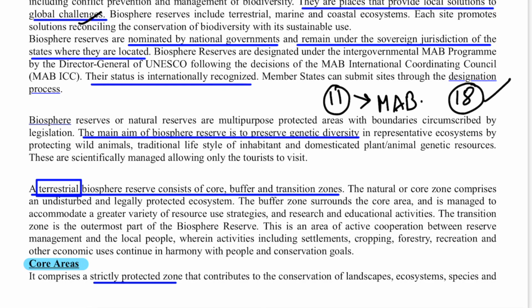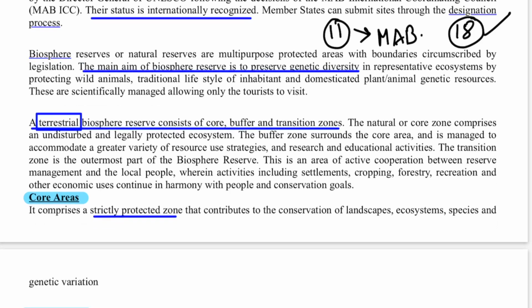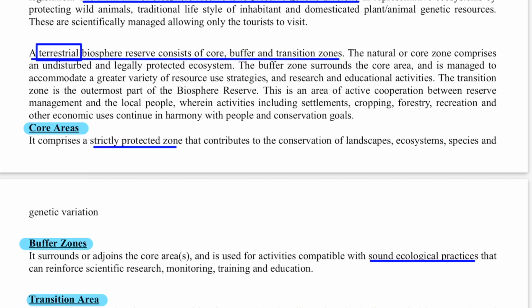If a biosphere reserve is in a particular state, the state has all the sovereign authority, but the nomination and the announcement will be done by the central government after it has been confirmed by UNESCO. Remember this, okay? The main aim of the biosphere reserve is to preserve genetic diversity. Remember this word, genetic diversity. They can give you questions in MCQ, and you can also use these sentences while you write your mains answer.